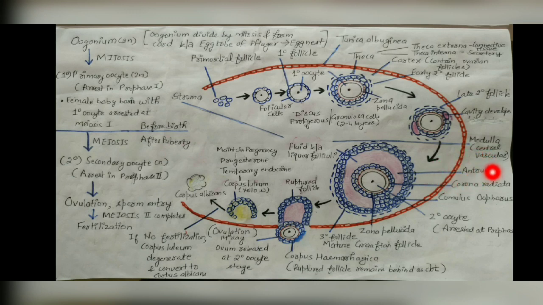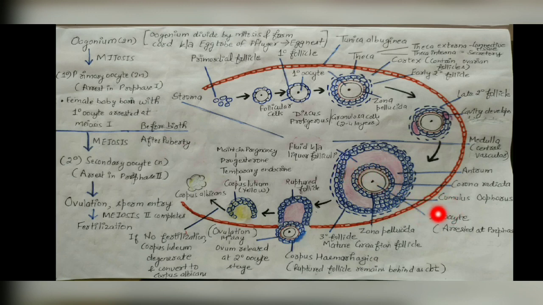But this cavity is not empty. It is filled with a fluid, and that fluid is called the liquor folliculi. What is the name of the fluid? Liquor folliculi. And this liquor folliculi is secreted by these surrounding cells, the follicular cells. That's why its name is liquor folliculi. You can also see an eccentric structure here. Eccentric means not at the center, away from the center. So here the oocyte is eccentric.